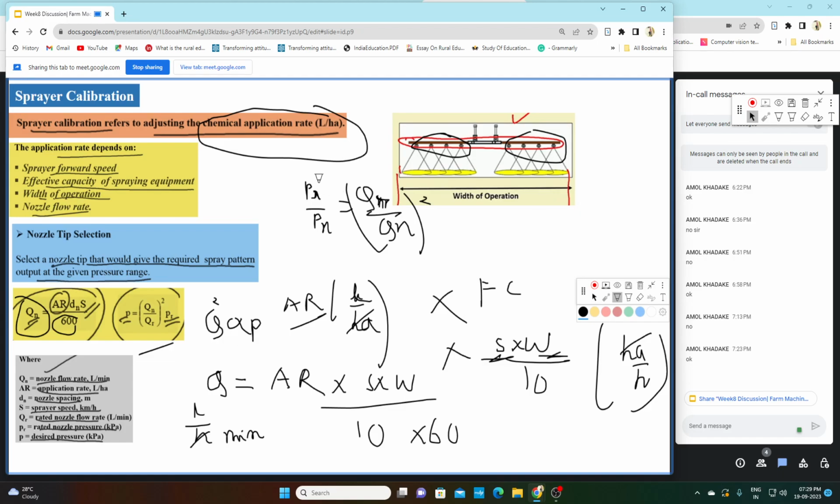Now there are two types of pressure: rated pressure PR and desired pressure Pn. This P is directly proportional to Q square. So we can find out the rated pressure by PR by Pn equal to QR by Qn whole square. By this formula we can find out the rated pressure of the nozzle tip. Now let me erase this.